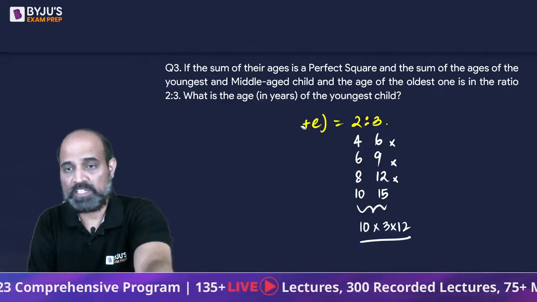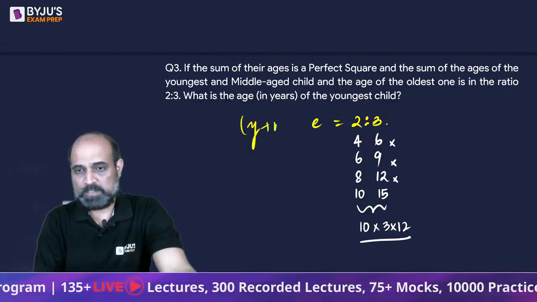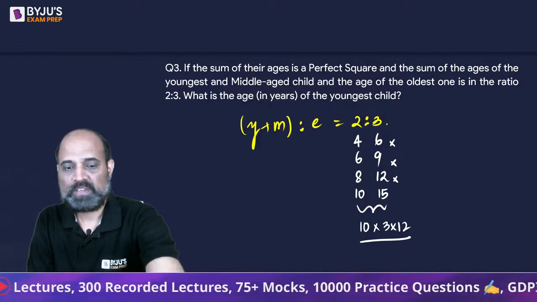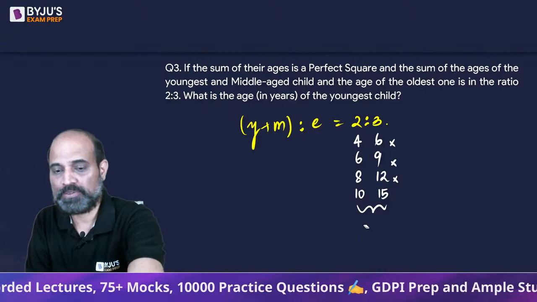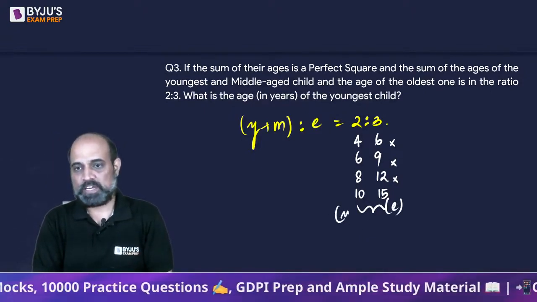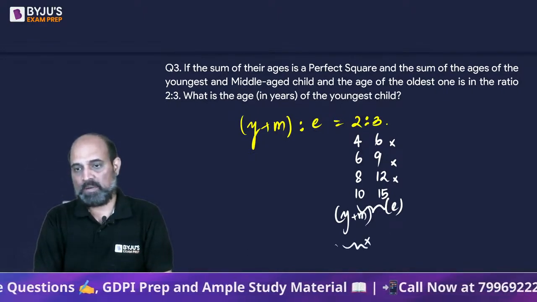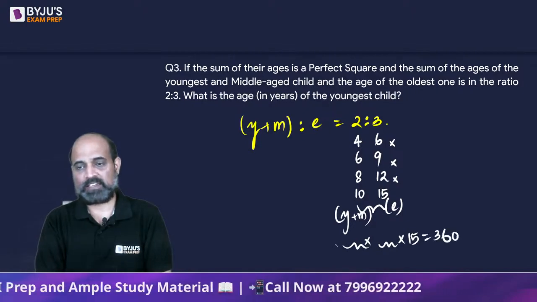It's the sum of the youngest and middle to the eldest that is given as 2:3. Okay. So that means the eldest one is going to be 15 years old. Okay? This is the eldest. The sum of youngest plus middle is going to be 10. So one number into another number into 15 is going to be 360, right?